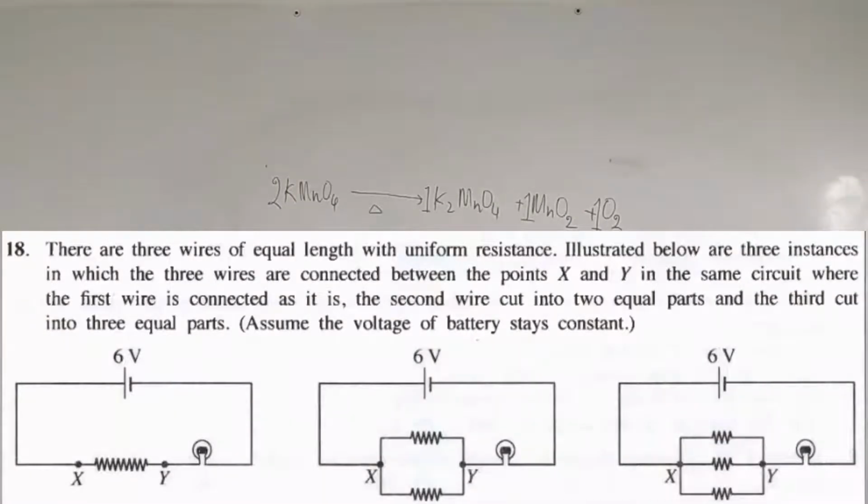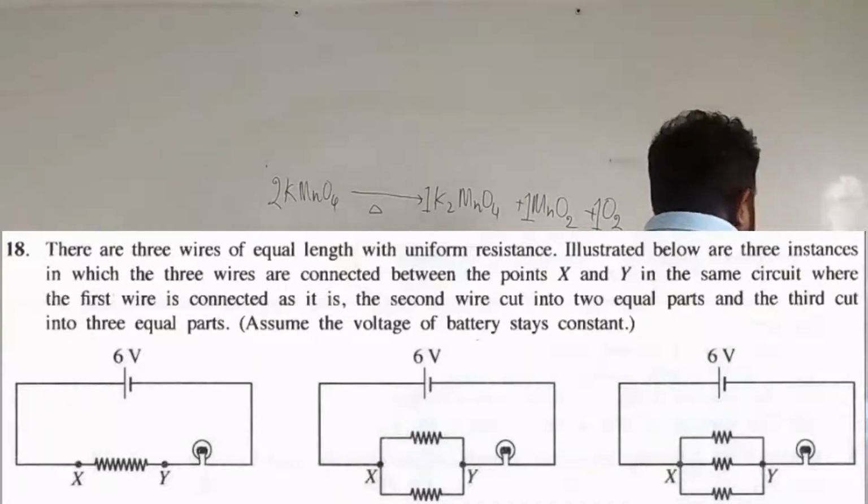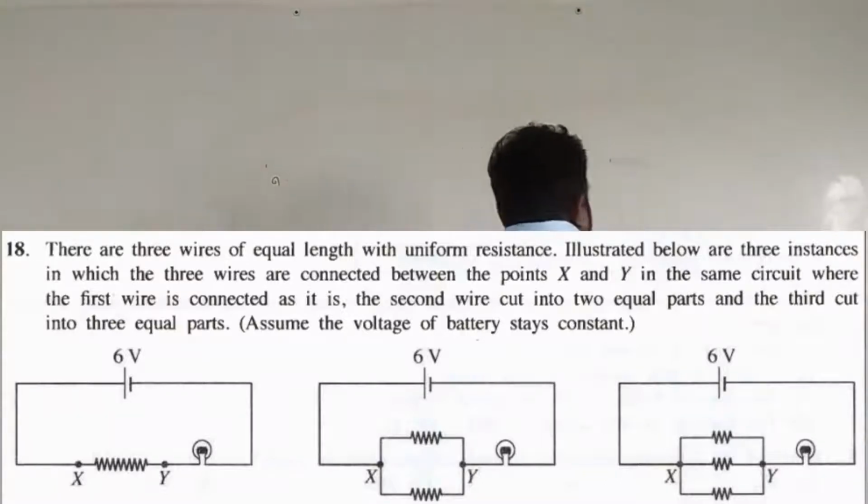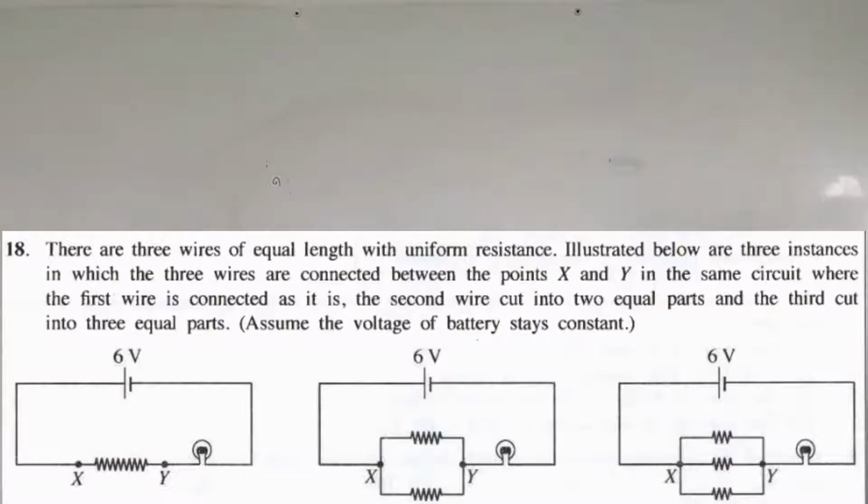So the next question is related to electricity. Electricity is also one of the more prominent parts in your grade 10 science. There are 3 wires of equal length with uniform resistance. Illustrated below are 3 instances in which the 3 wires are connected between the points X and Y. The first wire is connected as it is, the second wire is cut into equal parts, and the third is cut into 3 equal parts.